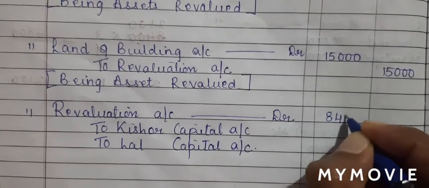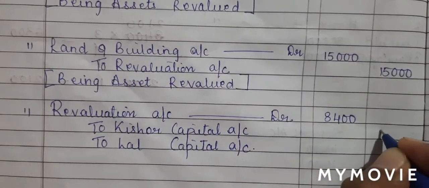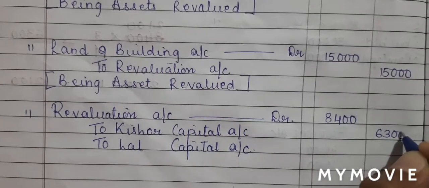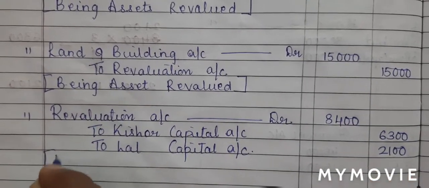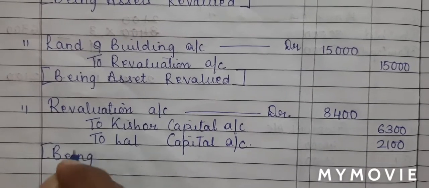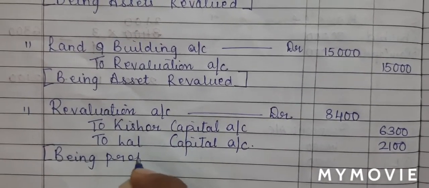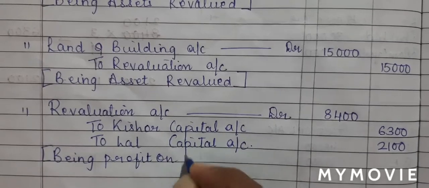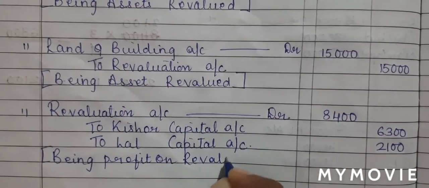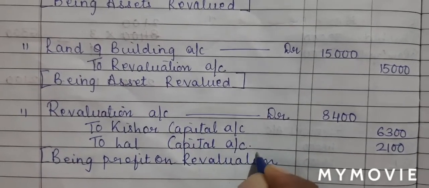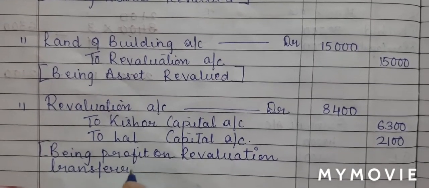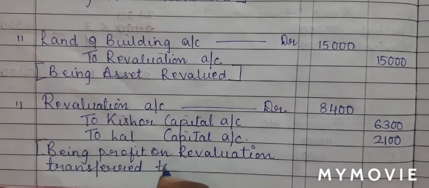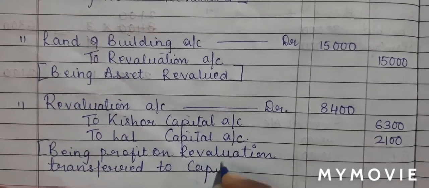Revaluation account is 8,400. Kishore was 6,300 and Lal is 2,100. We'll write the narration being profit on revaluation transferred to capital account.